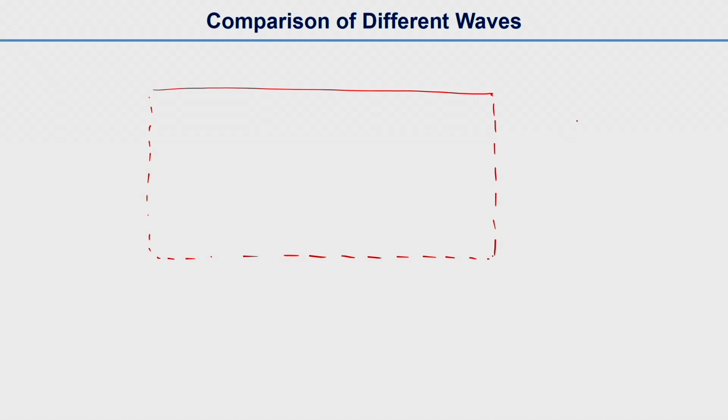So for the comparison of different waves, we want to compare their amplitude and how they vary in a half space. Again we are taking a semi-infinite body. This is, let's say, the source of disturbance.